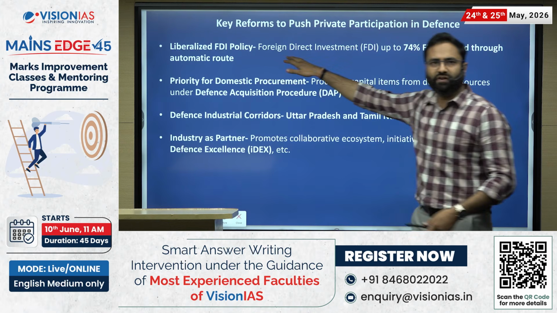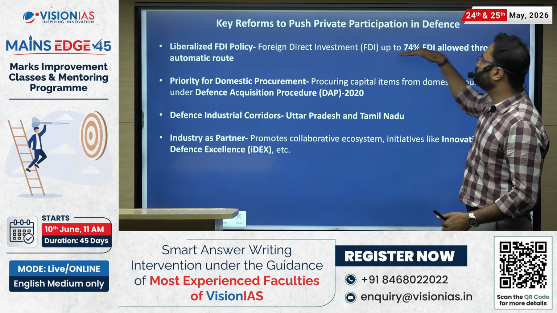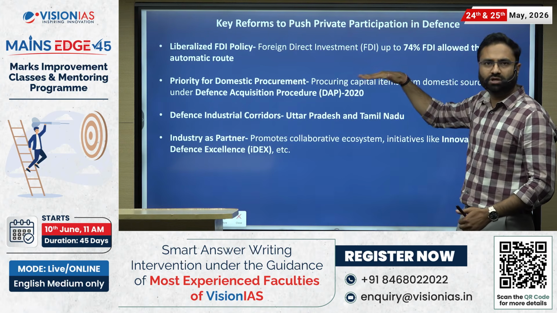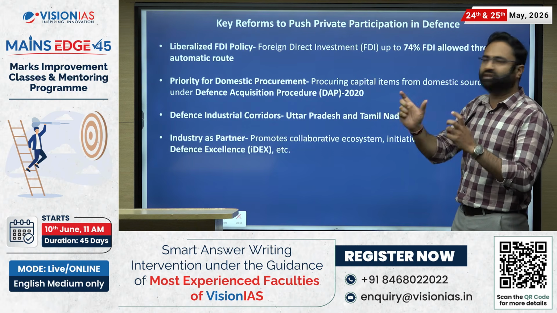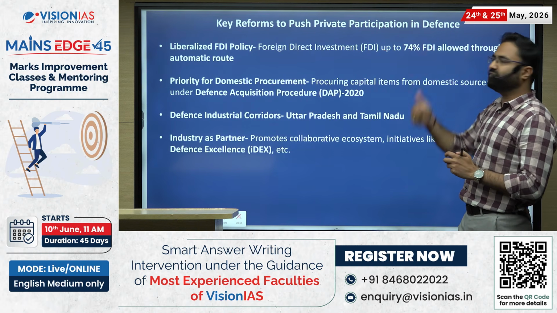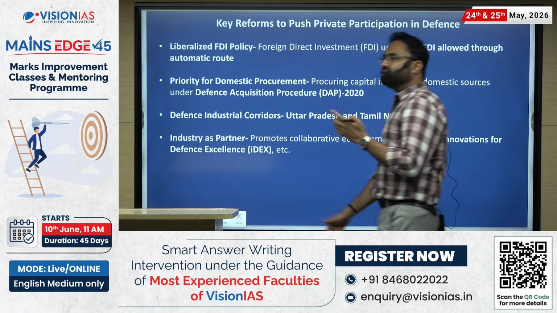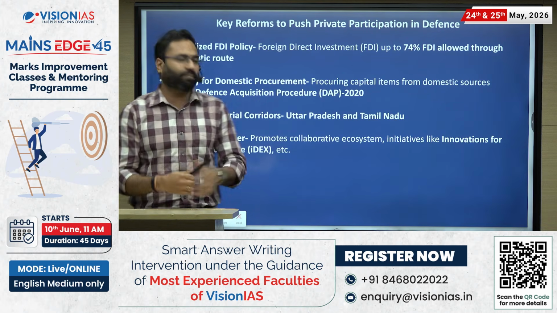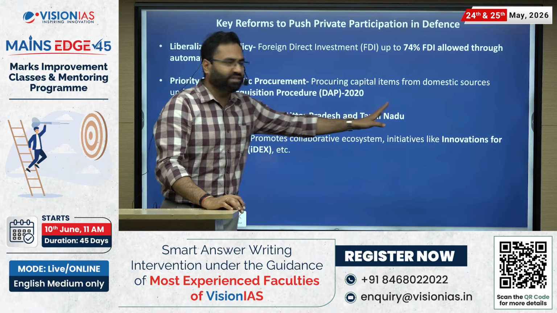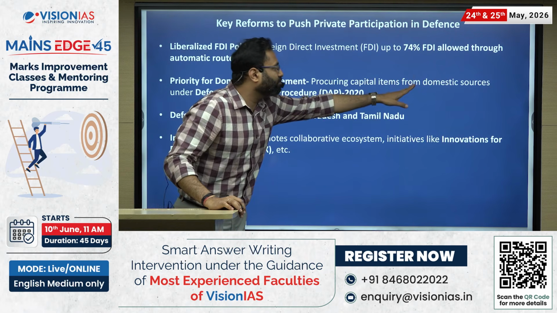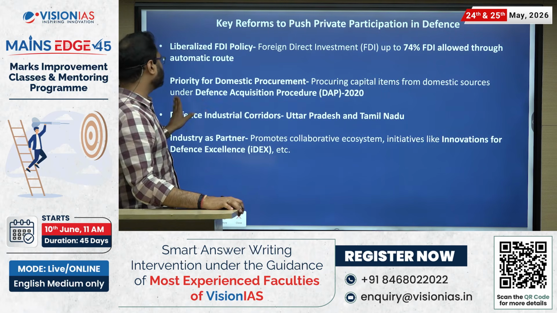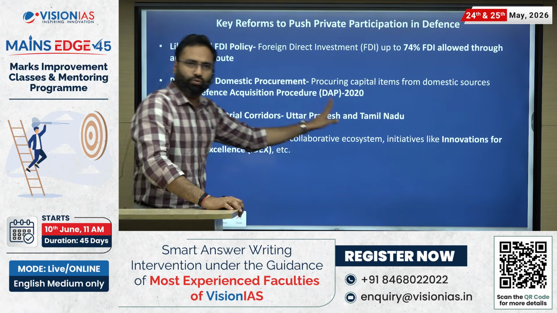So liberalization of FDI. So FDI has been liberalized to 74% through the automatic route. Means there will not be any bureaucratic hurdle in this particular regard till the limit of 74%. Then priority for the domestic procurement. So there are certain sectors jahan par the domestic procurement has been incentivized. So capital items from the domestic sources under the Defense Acquisition Procedure 2020.